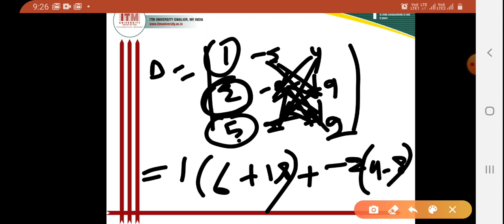Minus 2 and minus 9 will be 18, and 4 and minus 3 will be minus 12, so 18 minus of minus 12 will be plus 12, multiplied by 5.